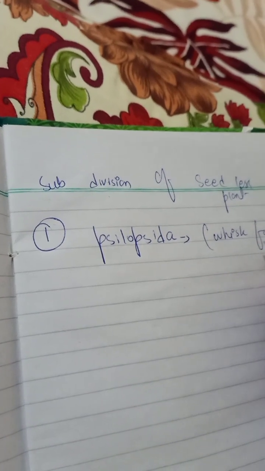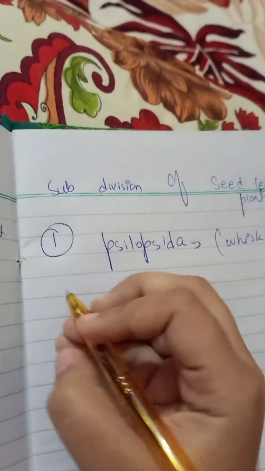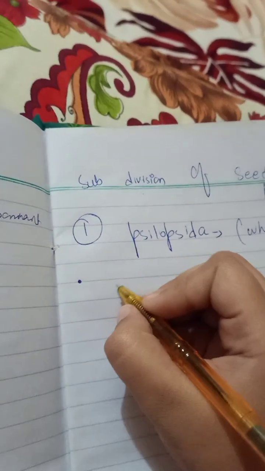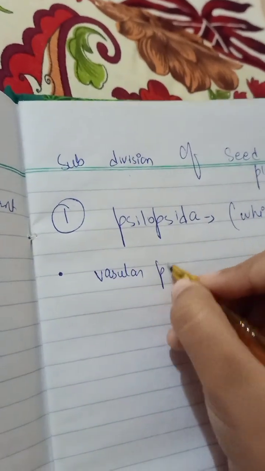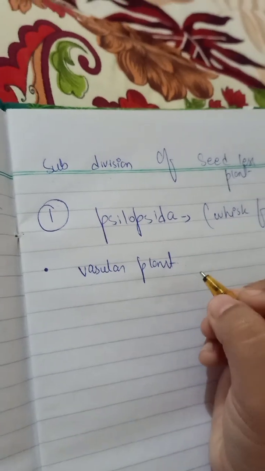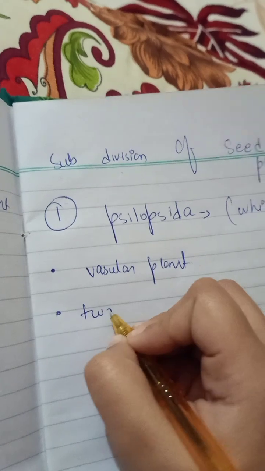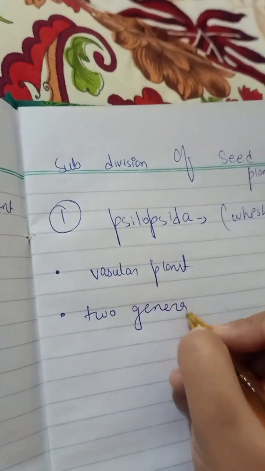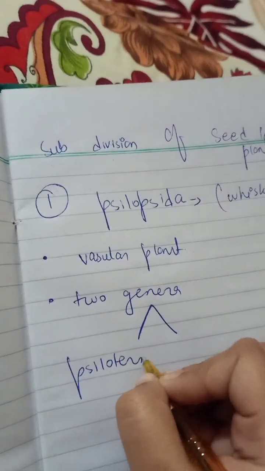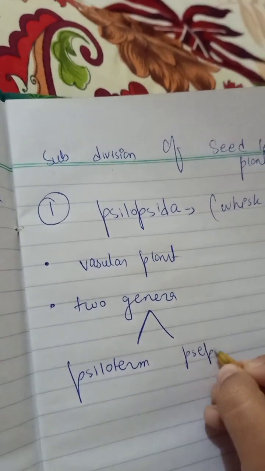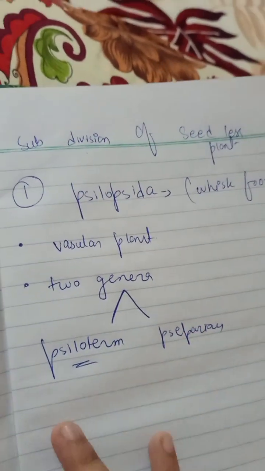Why is it called a whisk fern? Because the structure is like a whisk broom. Alright. So Psilopsida is basically the most primitive vascular plant, which means they have the vascular bundle, which is xylem and phloem, and it includes 2 genera. First is the Psilotum, second is the other one, so we are going to discuss the Psilotum. This is not in our book.